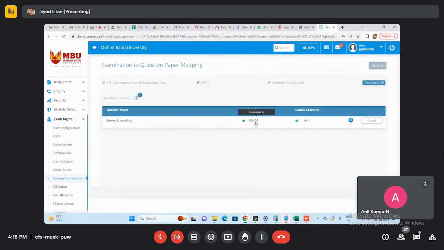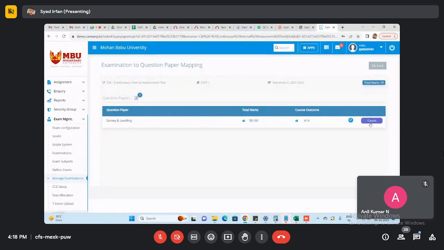For example, the examination conduction mark is 50, but you have the question paper only 49, means here it will be showing as a thumbs down symbol only, not a thumbs up. So we need to add one more mark to complete that. I mean, we reach the 50 marks. Then only the system accepts to map this question paper along with the examination. So once everything is showing as a thumbs up symbol with the green color, you can see here map.